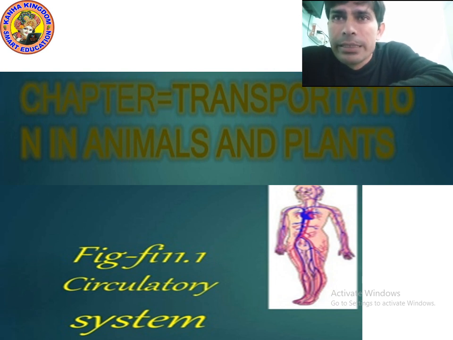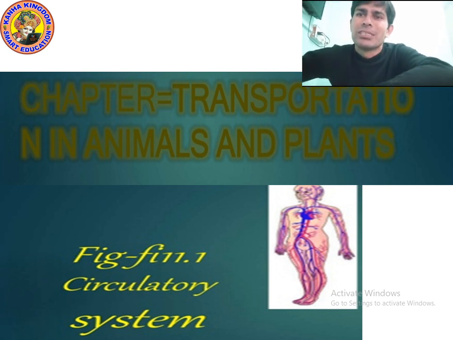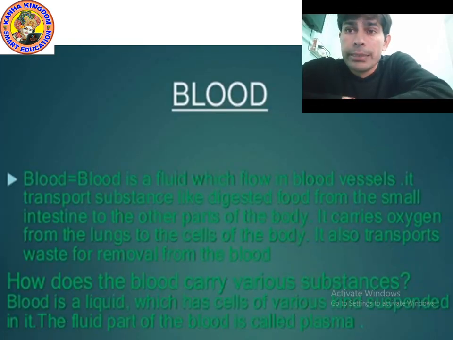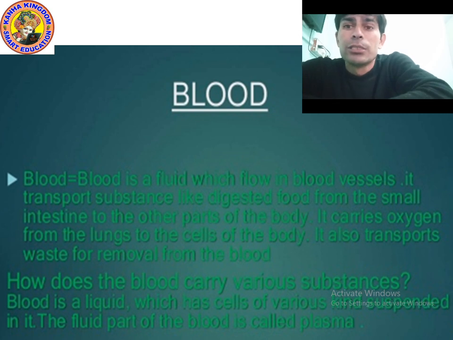Now kids, let's study the blood. Let's move on to the next point. So what is blood? Blood is a fluid. Actually, in other words, I can say that blood is a tissue. There are different kinds of tissue, and blood is a connective tissue. It means a group of cells which perform a specific function. And we know that the color of blood is red.